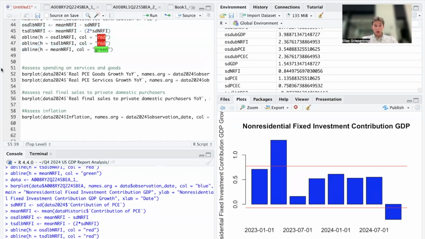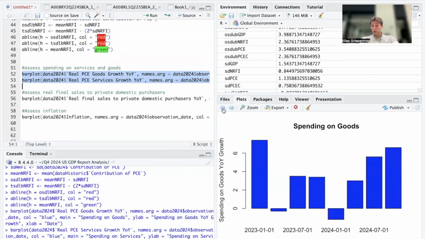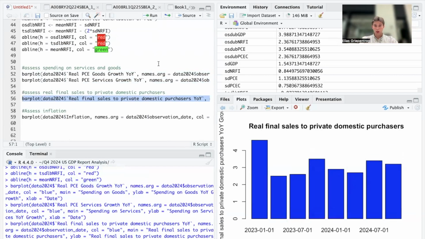Now, when we take a look at some other factors of consumer spending, for example, spending on services and spending on goods, we can see that spending on services remains strong. We can see that spending on goods is clearly rebounding. And then a more broad measure of economic resilience, which is real final sales to private domestic purchasers, has also been strong.